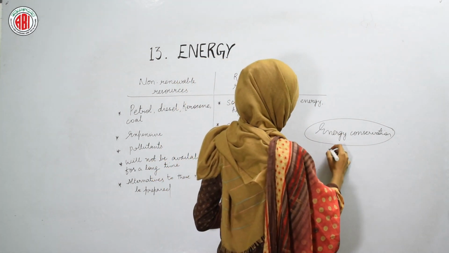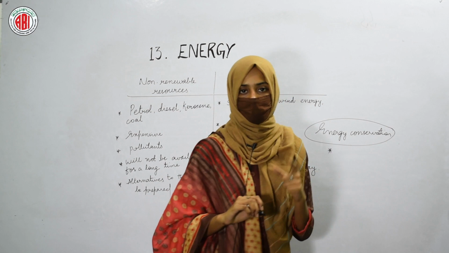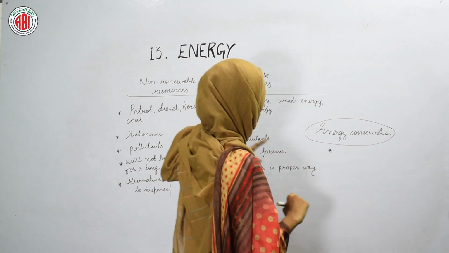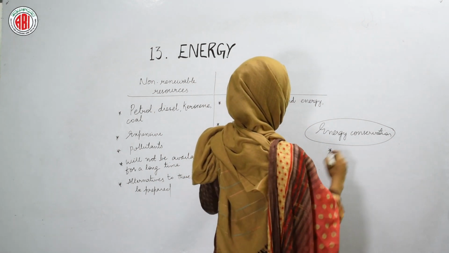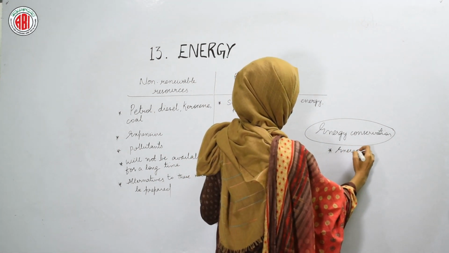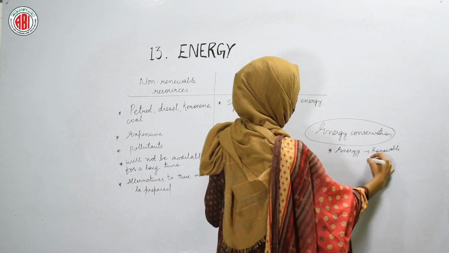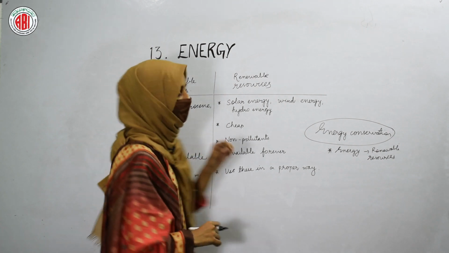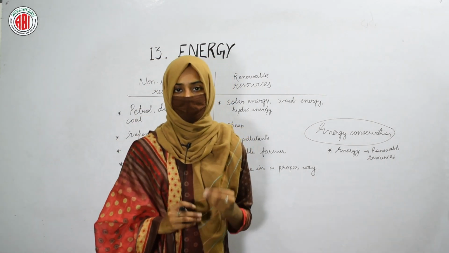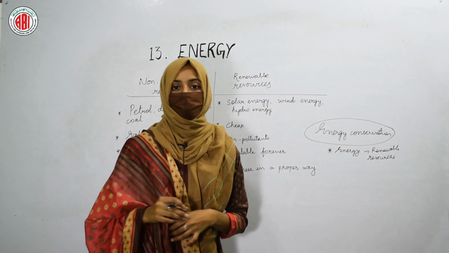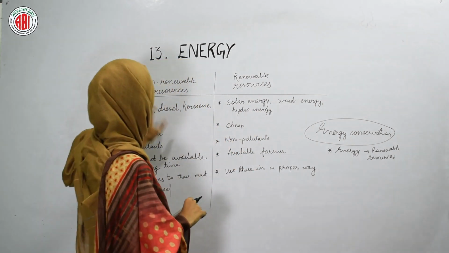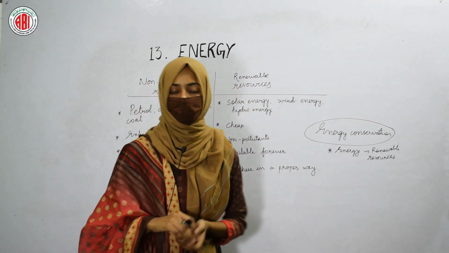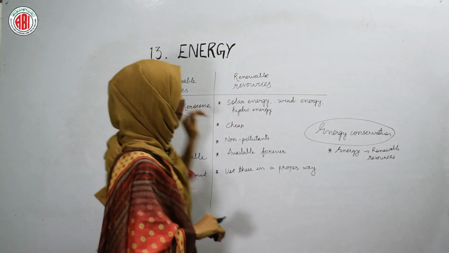And one more point that we need to remember here is, instead of using non-renewable resources for the different purposes, we should always try to use the energy that is obtained from renewable resources. We should not waste fuels like petrol, diesel, kerosene and coal. We should use them in a proper manner. So here, we should decrease the use of non-renewable resources and increase the use of renewable resources. Here the lesson energy ends.